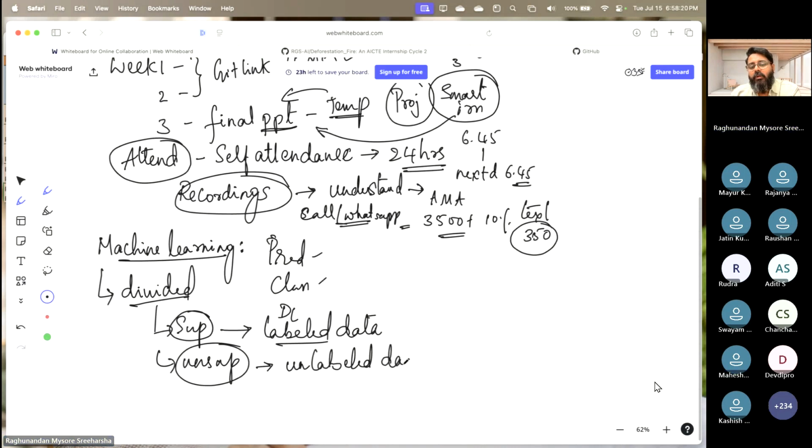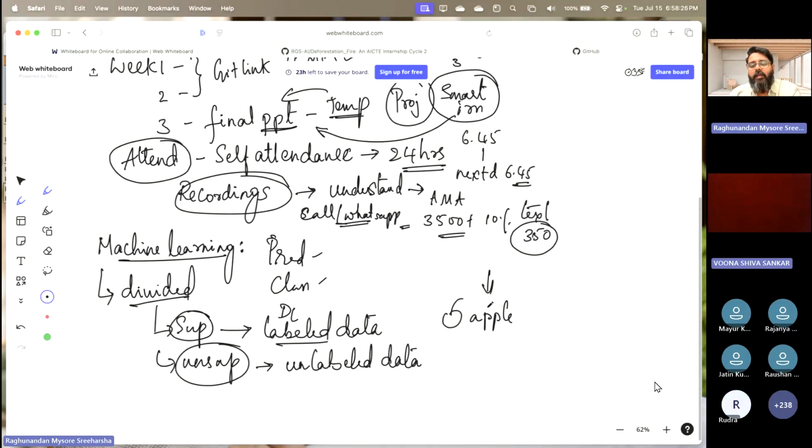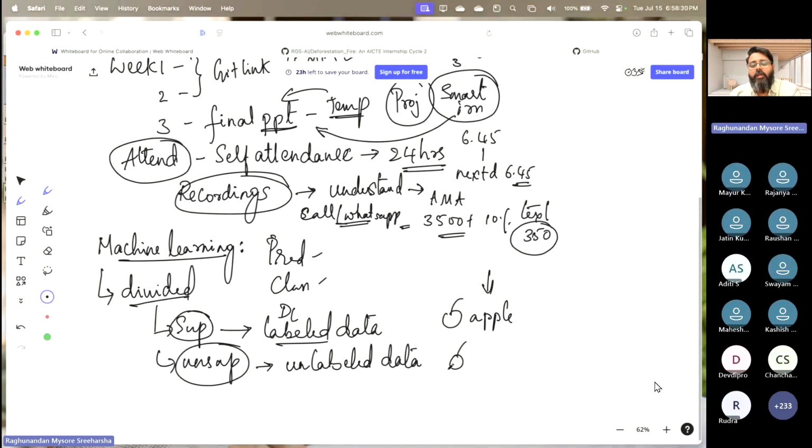Both. Their models. Right? So if I were to have an apple here, and I say apple, this is the label. And if I give no label here, I'm just going to send the picture to the algorithm like this. It has to detect whether it is an apple or not, but it will not say an apple. It will just make sure all the things that look like an apple can be put together. Okay. So this is labeled data and this is unlabeled data.